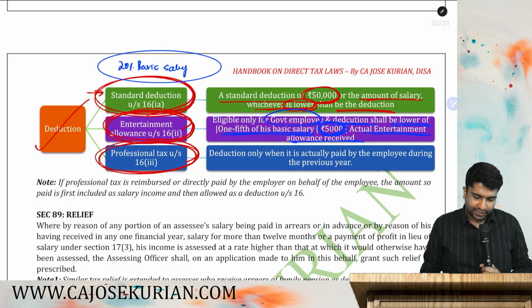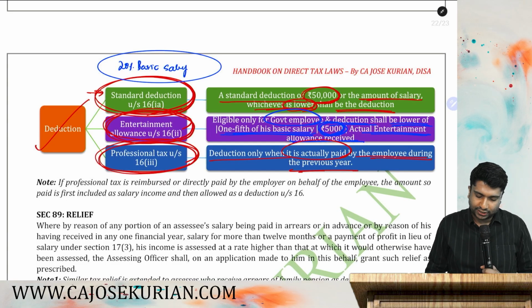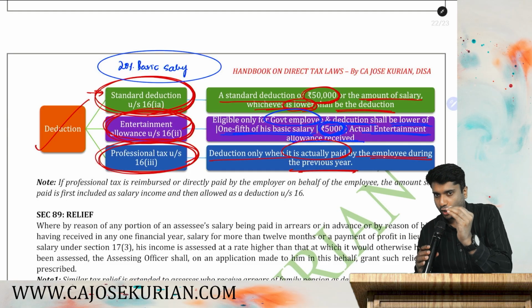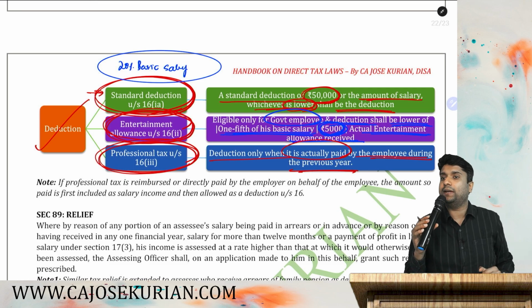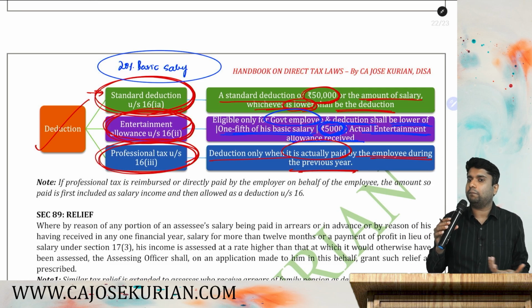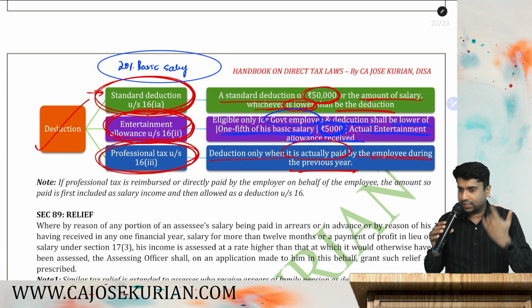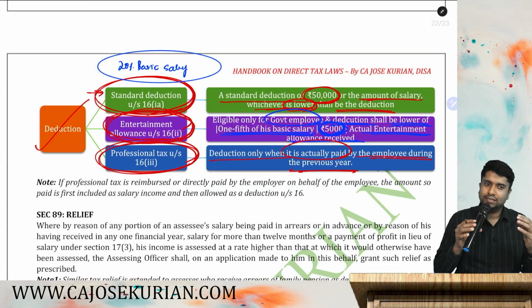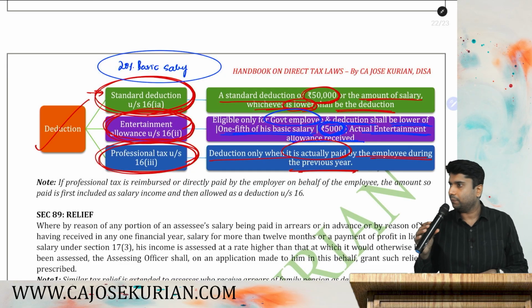So what the department says: deduction is allowed only if it is actually paid by the employee during the previous year. Whatever professional tax you are paying from your pocket, that amount can be claimed as a deduction. So professional tax paid by a person is allowed as a deduction. Are you all with me?